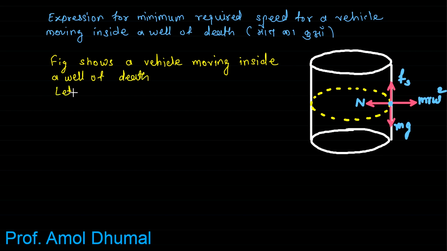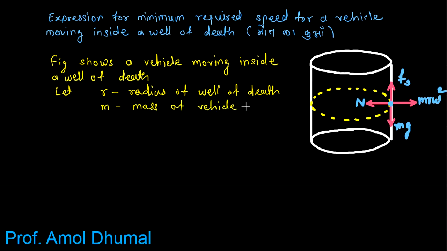Let r be the radius of well of death, and m the mass of vehicle. This mass of vehicle also includes the mass of rider plus vehicle. So the mass of rider is also included in the mass of vehicle.